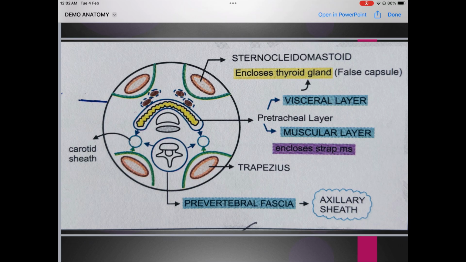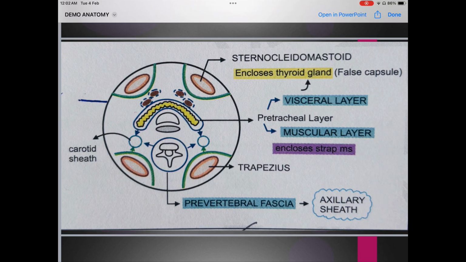So as you can see, the outermost layer, the circle, it basically has 3 layers. The outermost layer is the investing layer, the black colored circle. And then comes the inner layer, as you can see in the image, the pretracheal layer. The inner or second layer is the pretracheal layer. Now comes, as you can see, the blue colored circle inside this big black circle. This is the prevertebral fascia.